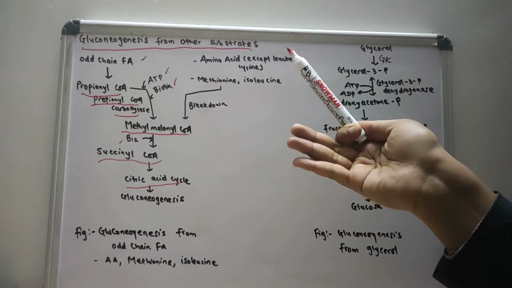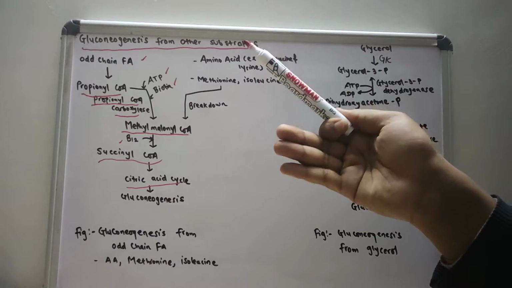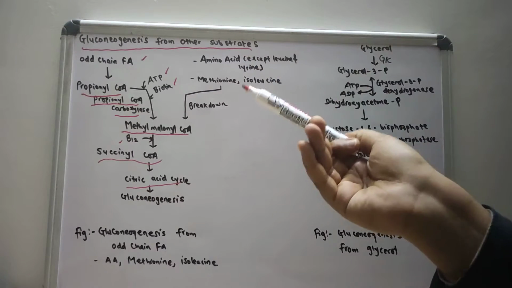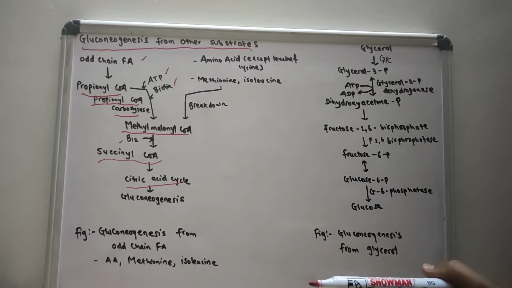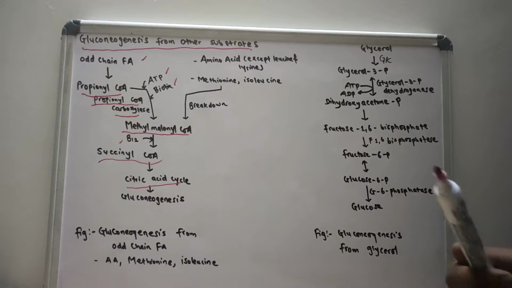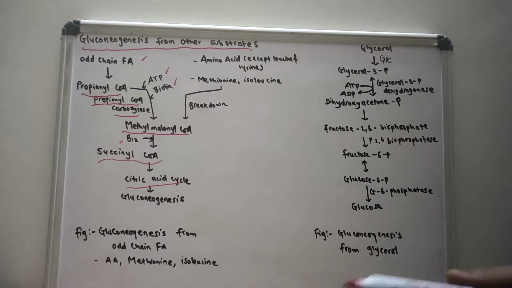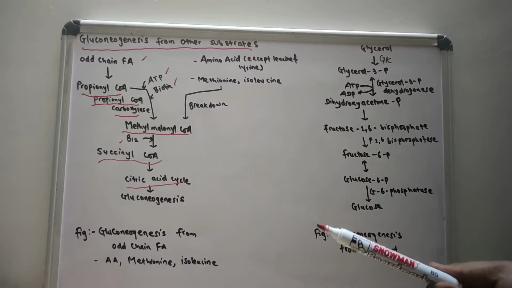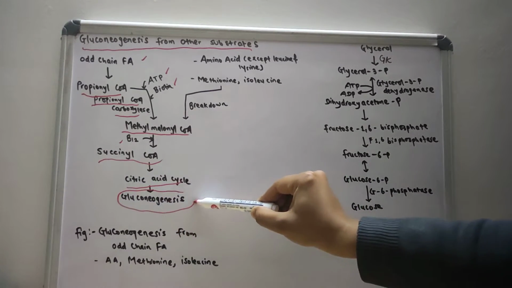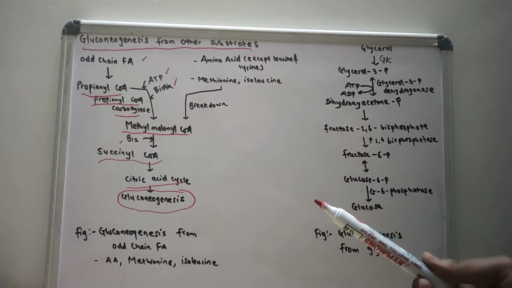gluconeogenesis commences. The malate is permeable to the mitochondrial membrane, whereas oxaloacetate is not permeable to the mitochondrial membrane, as I have already told you in the gluconeogenesis video. After the malate comes out of the mitochondria through the mitochondrial membrane, it is again converted into oxaloacetate, and gluconeogenesis commences like that, as I have already told you in the previous video.